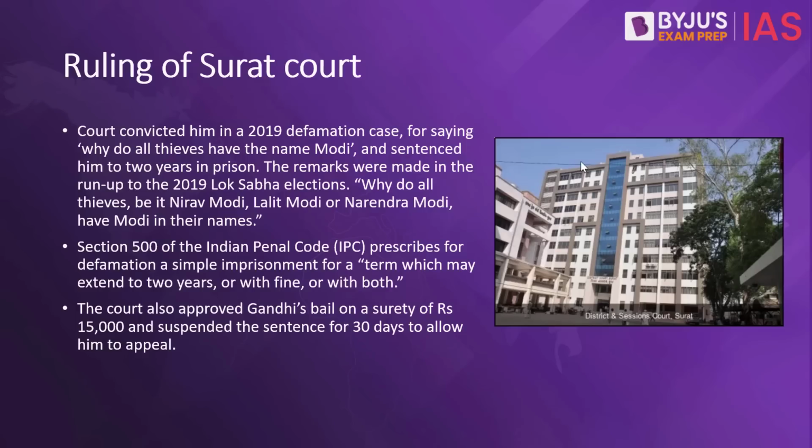This Surat case ruling mainly is because of this comment made by Mr. Rahul Gandhi. I would not like to read it out. If you want, you can read it from here. Section 500 of the IPC talks about defamation and the punishment associated with it. This says that for defamation, if the crime is proven, maximum punishment can be 2 years of prison and a fine along with that. Now, does the judge have to give maximum punishment every single time?